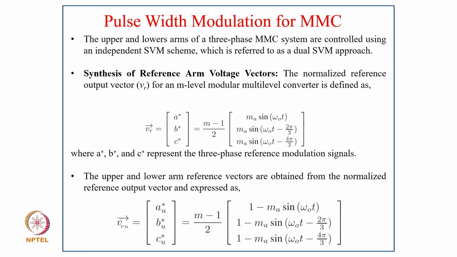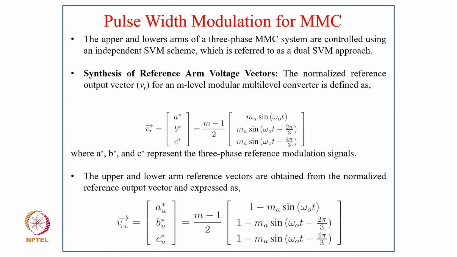It is an equivalent of 2-level SVM. The upper and lower arms of the 3-phase MMC system are controlled using independent SVM schemes, which is referred to as dual SVM, with synthesis of reference arm voltage vectors. The normalized output voltage vector for an M level multilevel converter is defined as V_R equals (A*, B*, C*) equals (M minus 1)/2 times (M_A sin omega_0 t, M_A sin(omega_0 t minus 2 pi/3), M_A sin(omega_0 t minus 4 pi/3)).